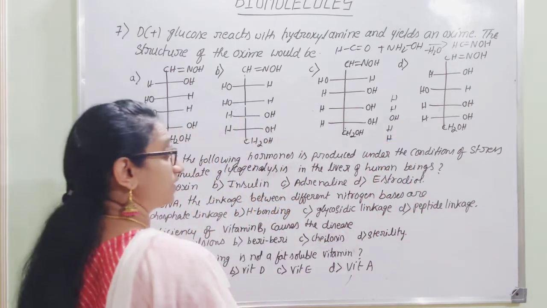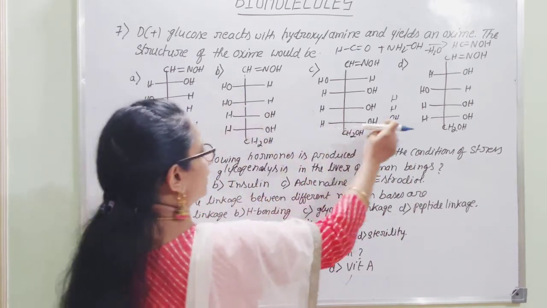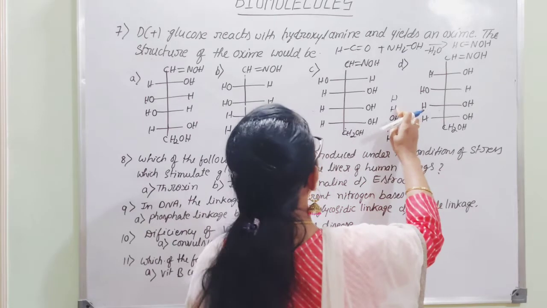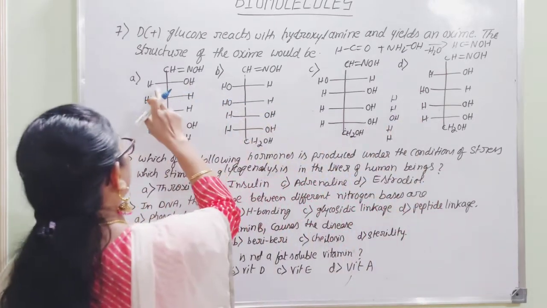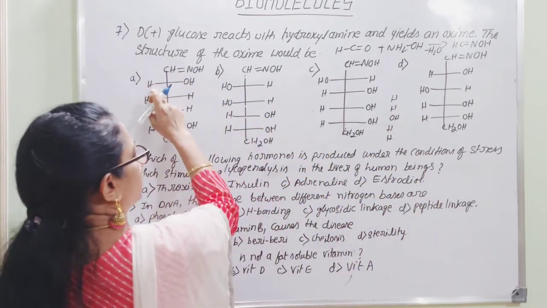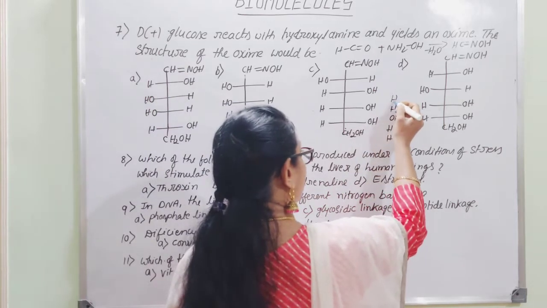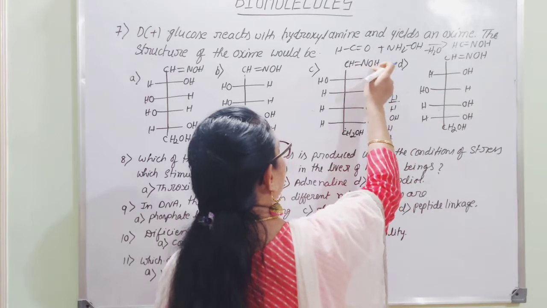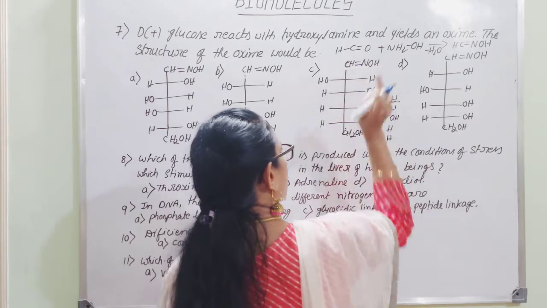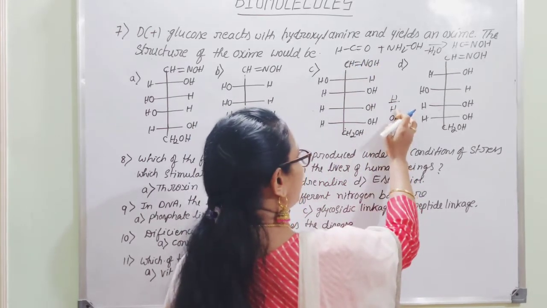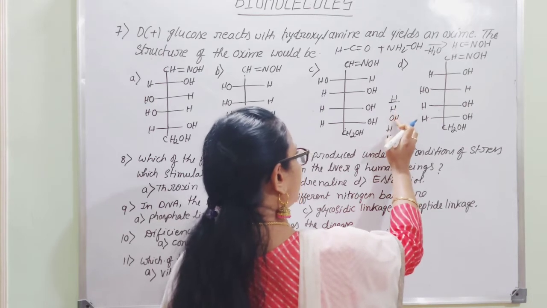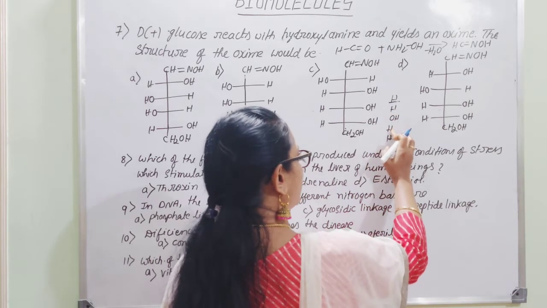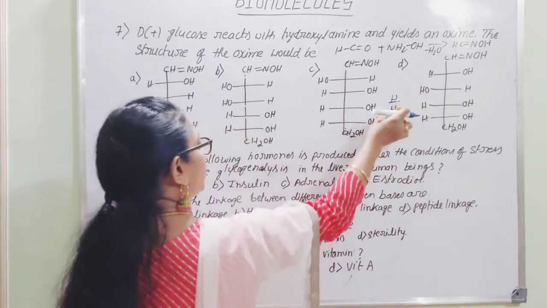Where do you find that sequence? Here among these, the second carbon should be bonded to hydrogen. Where do you come across that? Here there will be presence of H. So we start with the second carbon. The first carbon is involved in the functional group, but here it is already converted into CHNOH. And the second carbon atom on the left side contains H. Then the third carbon OH. Then HH. We can find that combination.